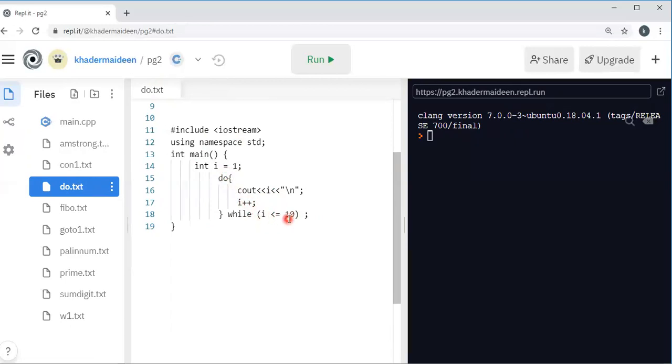So 2 is less than or equal to 10. Then once again it will be evaluated. Again it prints 2. Then i is incremented, i becomes 3. 3 is less than or equal to 10. So this loop will be repeated until i is greater than 10. When i is greater than 10, the loop will terminate. Okay, let me show the hands-on training.